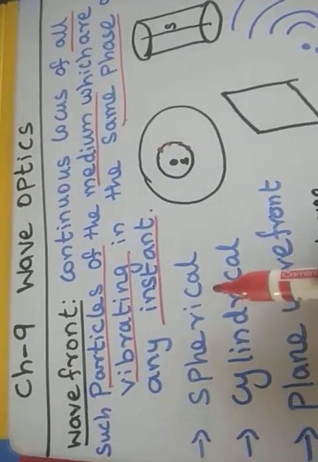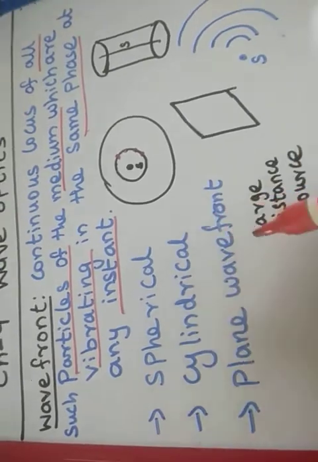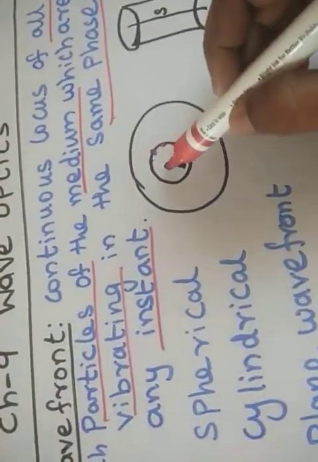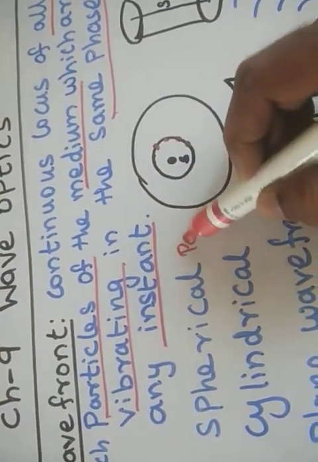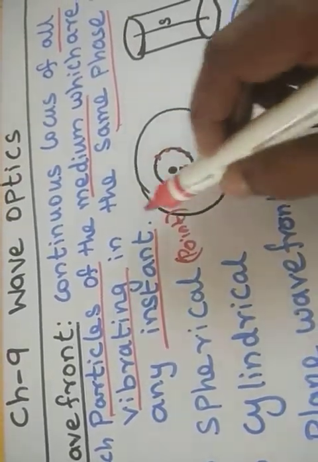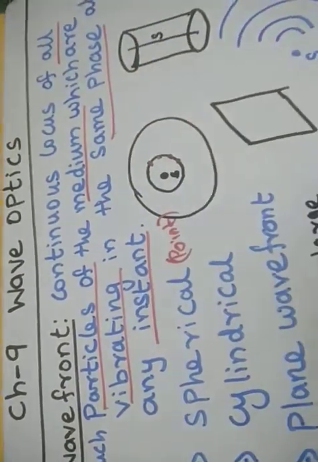There are different types of wavefront: spherical wavefront, cylindrical wavefront, and plane wavefront. The spherical wavefront means if the source is a point source, the wavefront will be a spherical wavefront. First wavefront, second wavefront, third wavefront, likewise it goes.